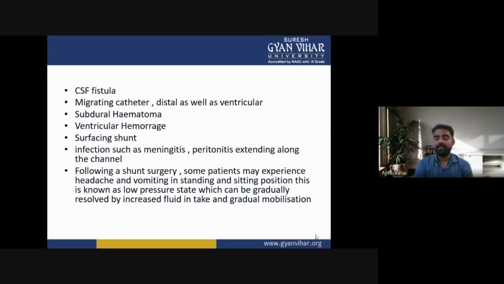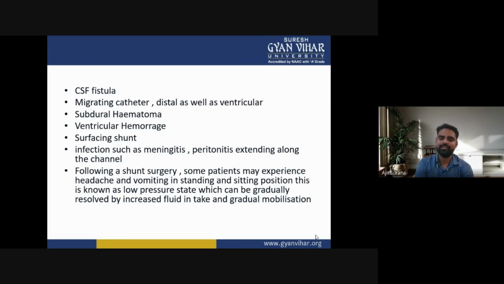So, complications of shunting include CSF fistula, migrating catheter, distal as well as ventricular, subdural hematoma, ventricular hemorrhage, surfacing shunt, or infections such as meningitis and peritonitis extending along the channel.